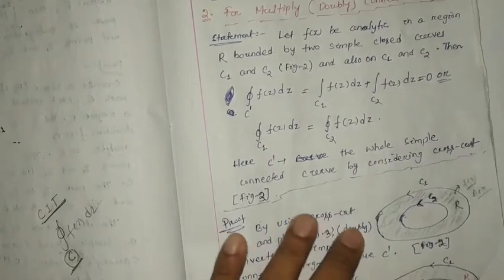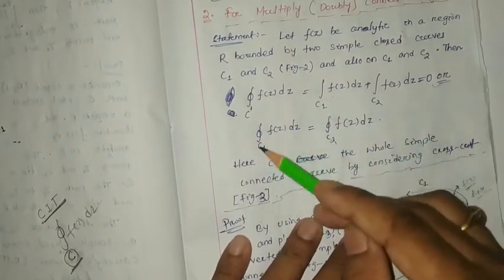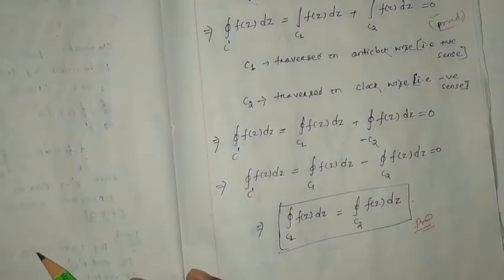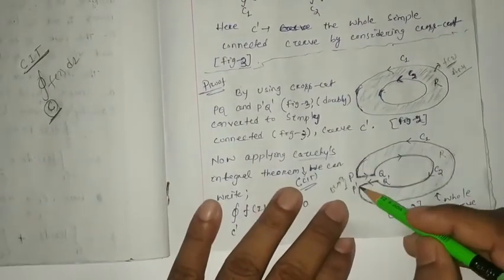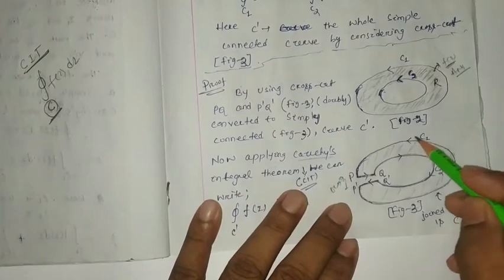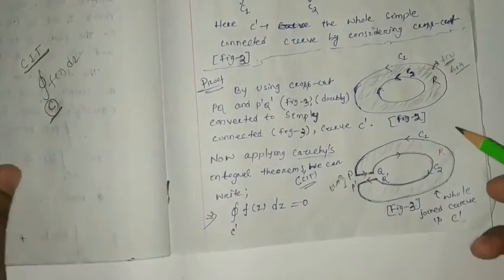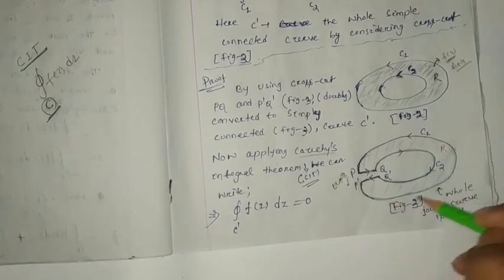Then we have to prove this one: the integral over C1 of f(z) dz equals the integral over C2 of f(z) dz. How? See, now we are going to consider C1. From here to here, in which direction do I move? Anticlockwise, counterclockwise, I moved on the curve C1.